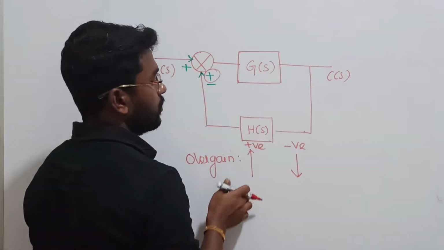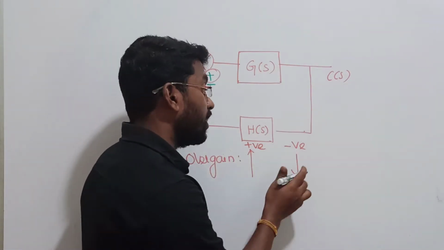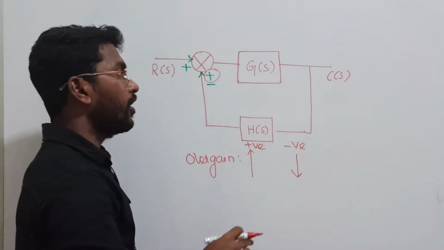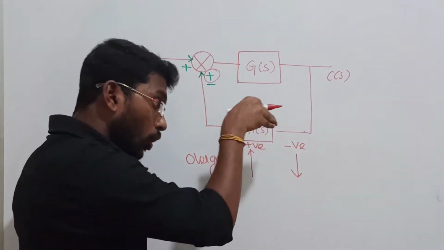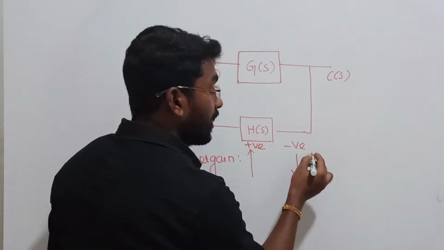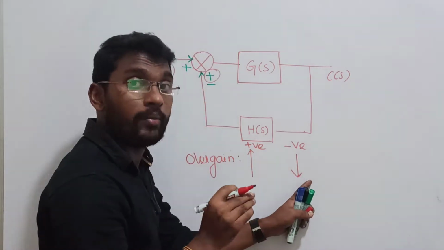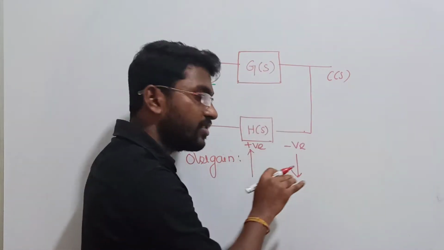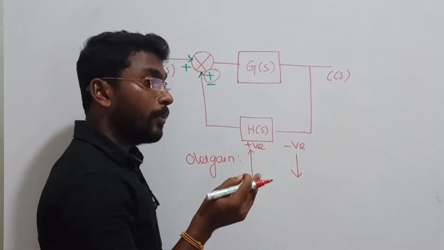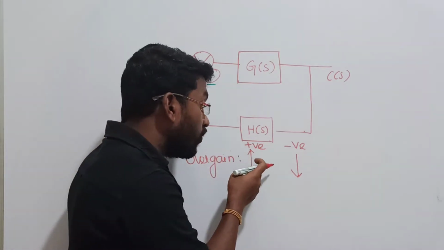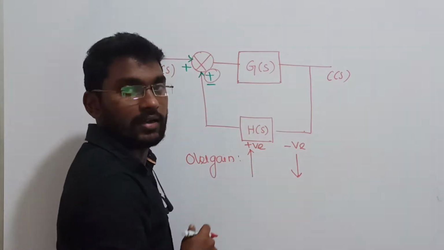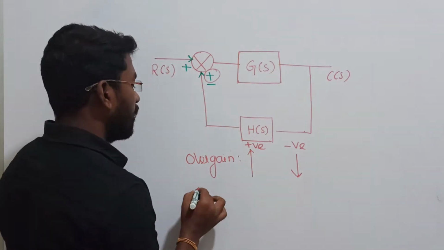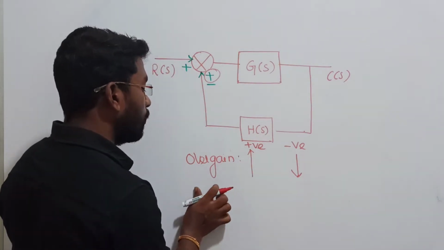So of course, in positive feedback, gain will increase. In negative feedback, your gain will reduce. While going from open loop to closed loop, if I have negative feedback, then when you compare the closed loop negative feedback gain with the open loop gain, it reduces. Whereas when I compare my open loop gain with the positive feedback closed loop gain, your gain will increase. First thing, right? And the second thing is output and input impedances.